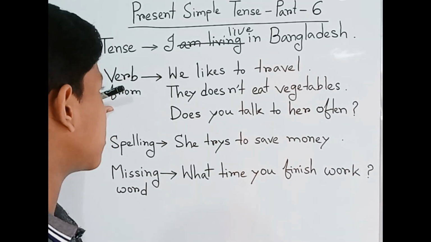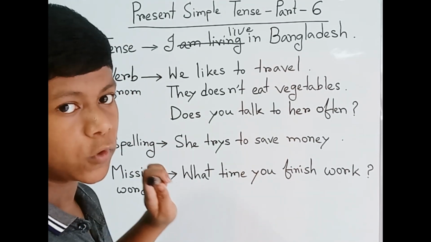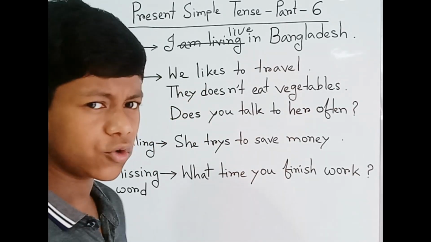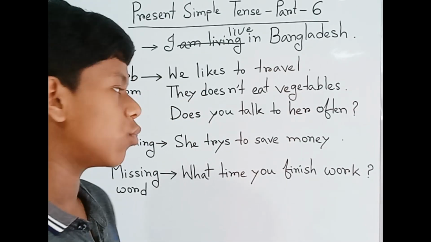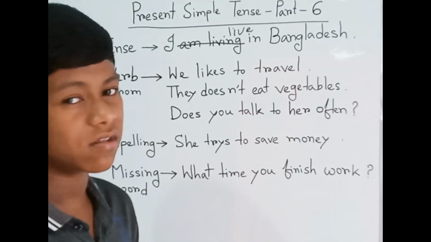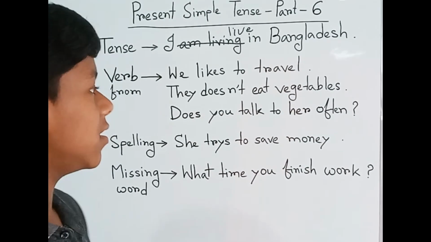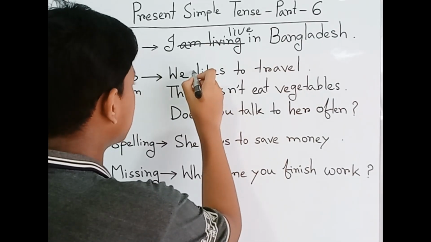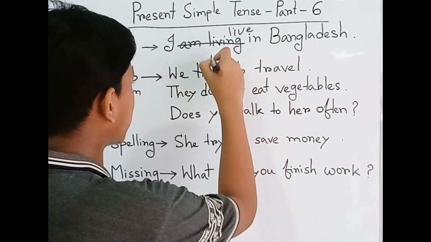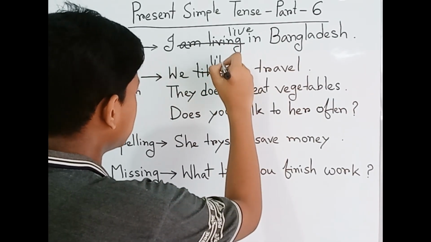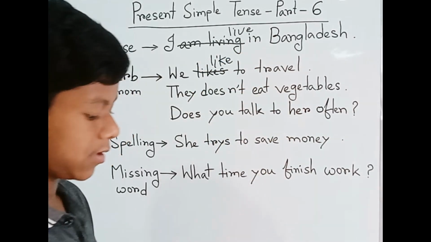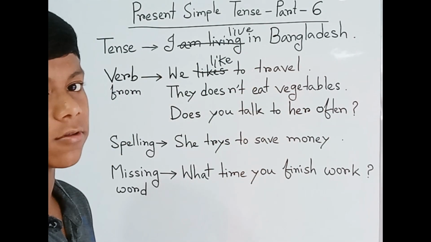In this second section, the first example we are watching is, we likes to travel. Do you think it's correct? No, the sentence isn't correct. The correct one will be, we just cut the 'likes', then we write 'like'. We like to travel.